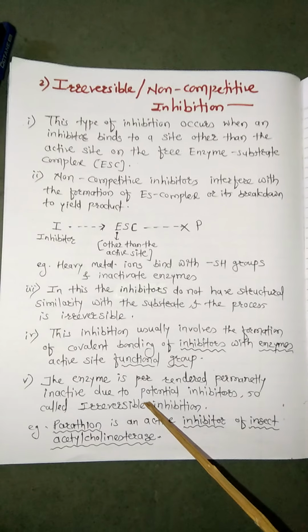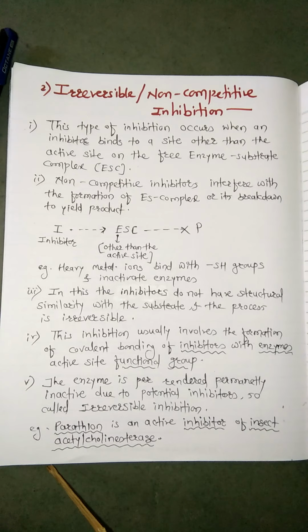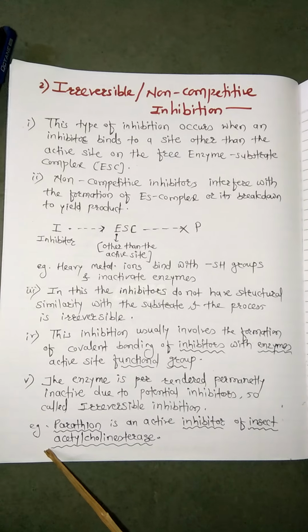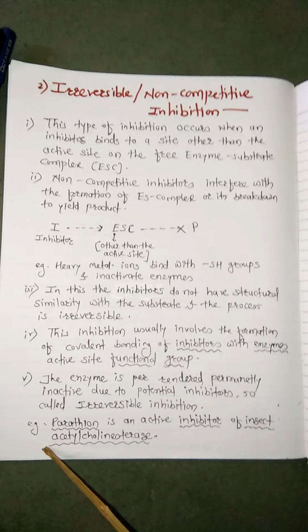Example, parathion is an active inhibitor of insect acetylcholinesterase. Okay, so it is the inhibitor of insect acetylcholinesterase.